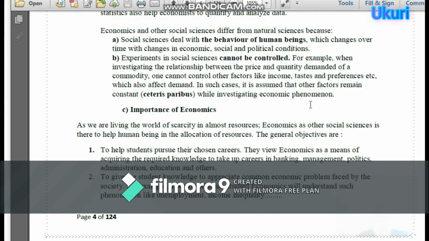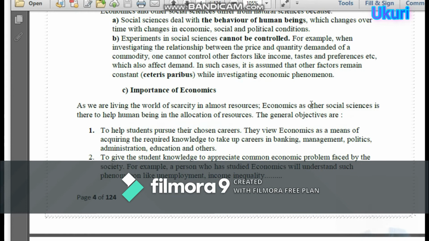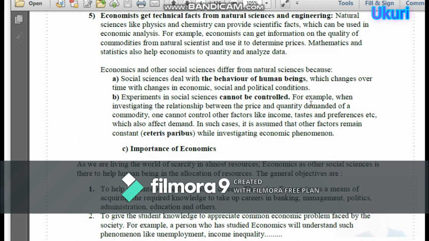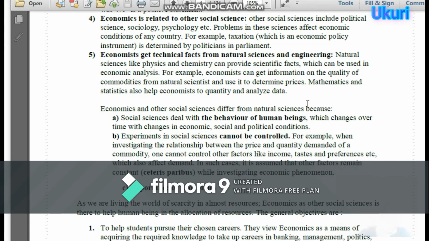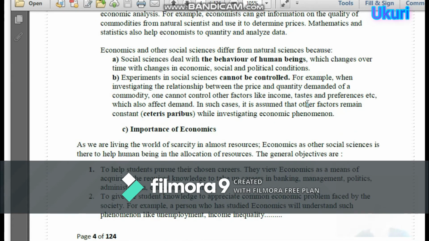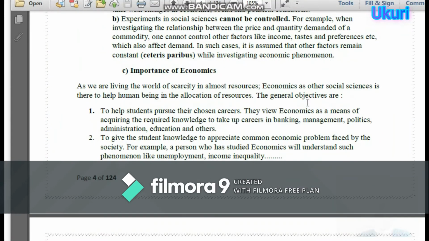So now we are going to see the importance of economics. What is the importance of economics, after analyzing what economics is and how different economists have described it? Now we are going to see why we study economics. Why do we need economics in human life? As we are living in a world of scarcity in almost all resources, economics, like other social sciences, is there to help human beings in the allocation of resources.